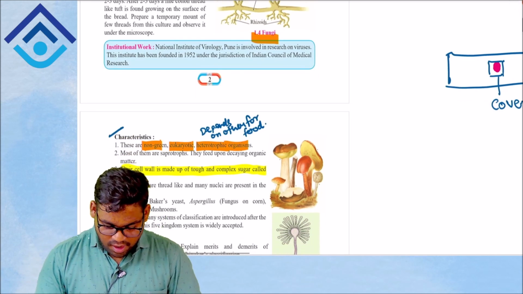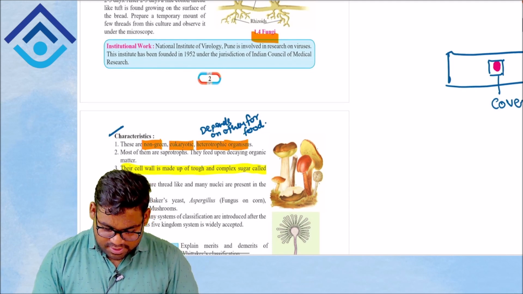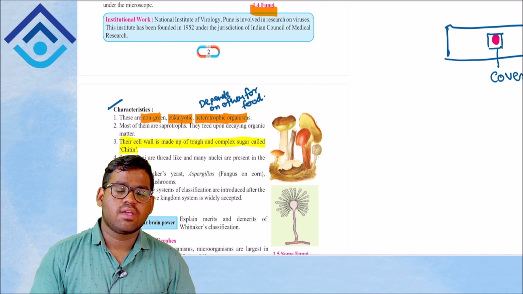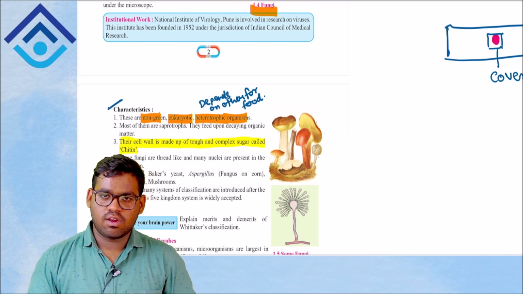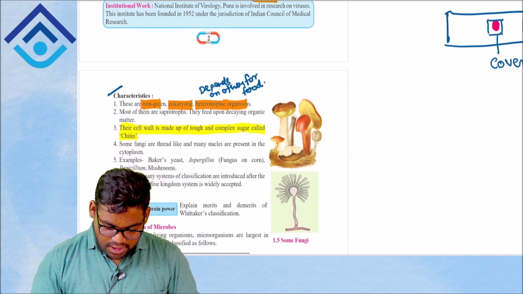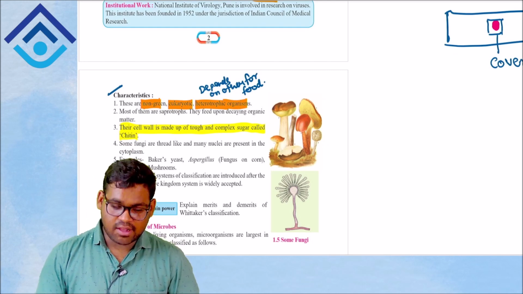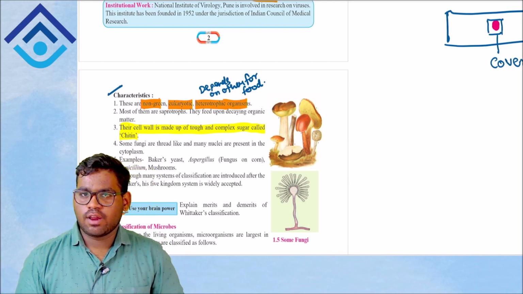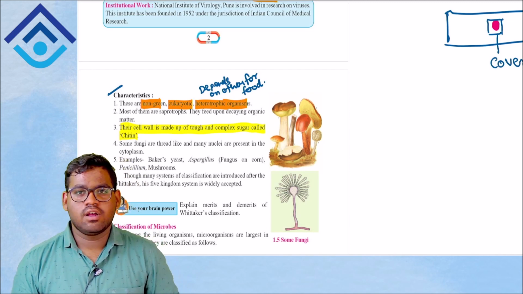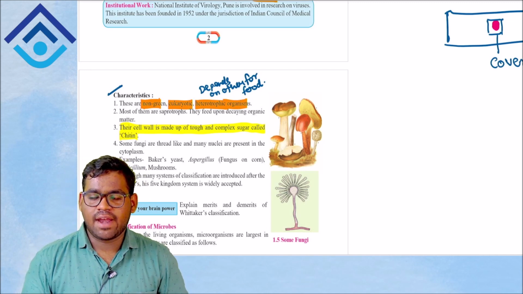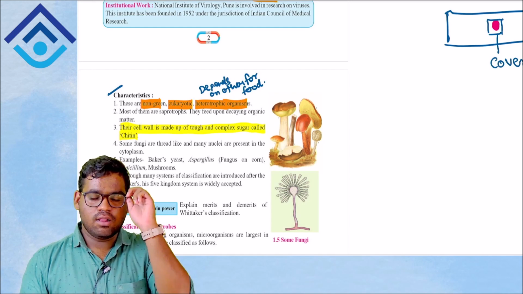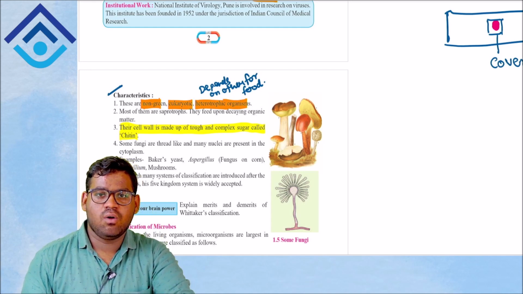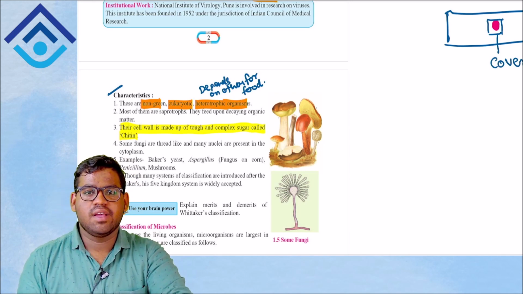Okay, next you have the fourth point. Some fungi are thread-like and many nuclei are present in the cytoplasm. So they will have more nuclei present in the cytoplasm. And lastly, you have your example, that is baker's yeast. Baker's yeast is the one which you use in your cakes, buns, bread, doklas. All these where the product is getting baked, you generally use baker's yeast.